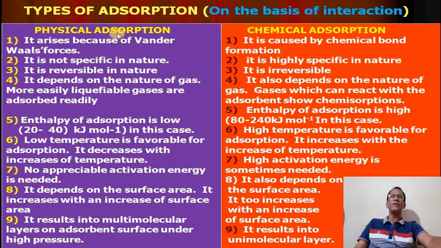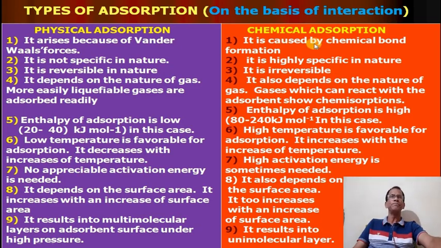On the basis of interaction between these two, there are two types of adsorption: physical adsorption and chemical adsorption. Physical means very common, no chemical bond is formed. In physical adsorption, the force between adsorbate and adsorbent is van der Waals force, a very weak force.